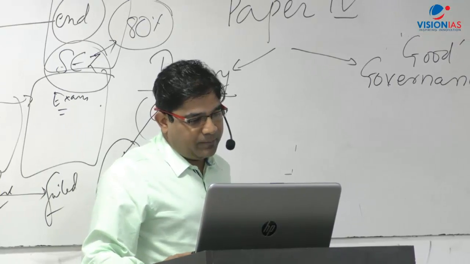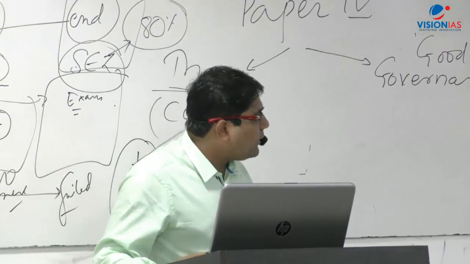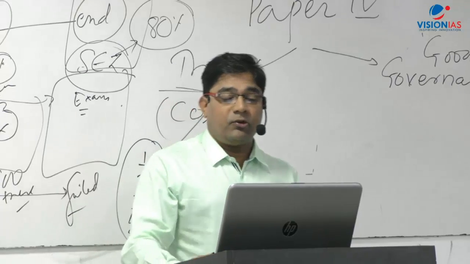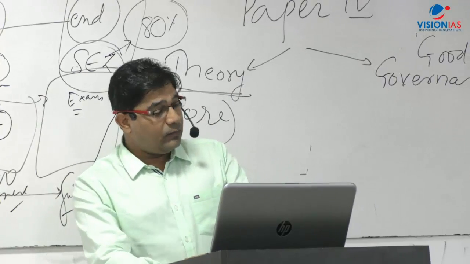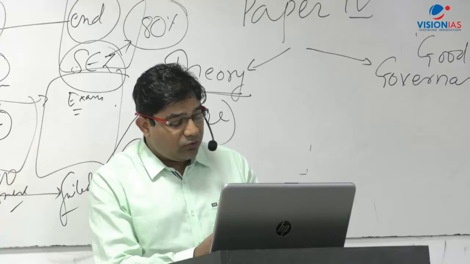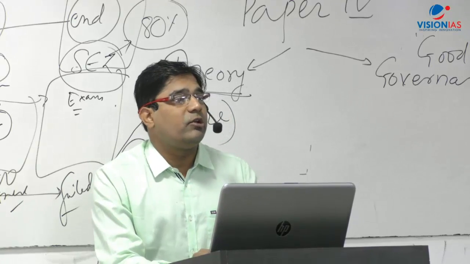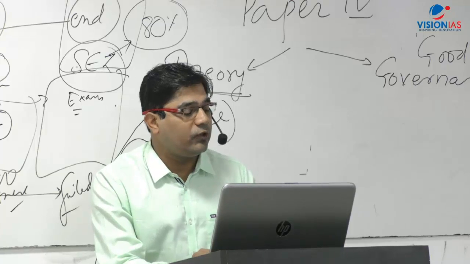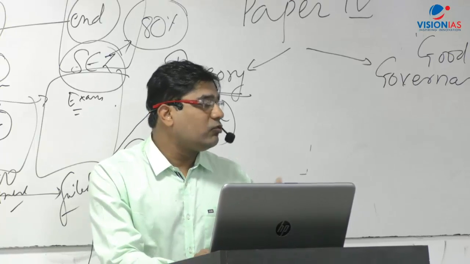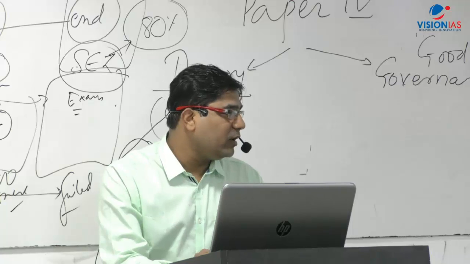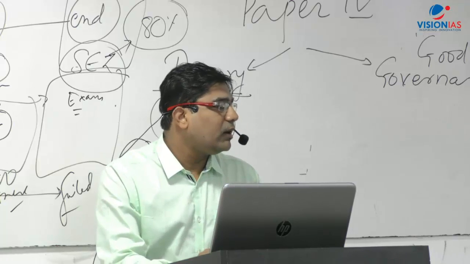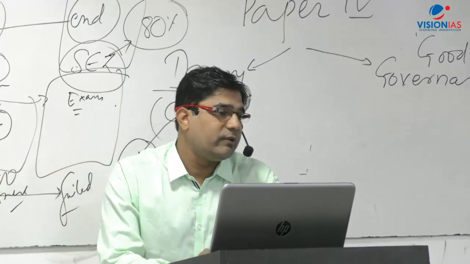What is their impact? Second point is about the attitude. Third is aptitude and foundational values. Now, let's come to the attitude a little bit. Attitude is something that determines human behavior, okay? The manner in which we think, the manner in which we feel, and the manner in which we act, everything is determined on the basis of our attitude.